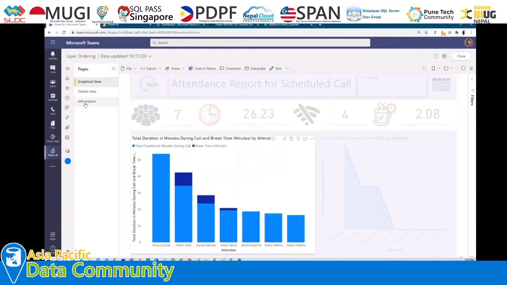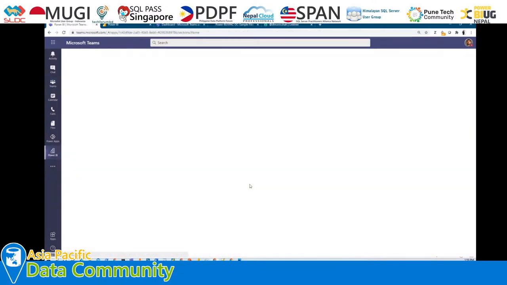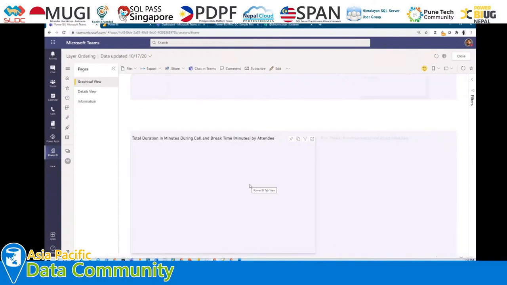So once we share this specific visualization, the message is prompted into Teams like this, and when we click on it, only that specific visualization will be highlighted, so that the end user can easily understand what it looks like, or what the main agenda is for sharing it.